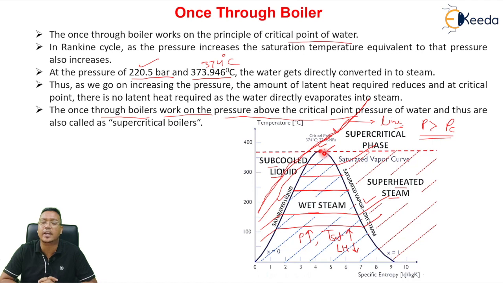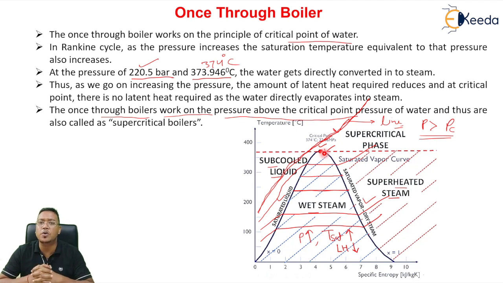And now at the critical point, what will happen? At the critical point, the latent heat will be zero. Latent heat becomes zero. So the supercritical boiler or once-through boiler will work on this principle only. The supercritical boiler will work at a pressure beyond the critical point pressure.